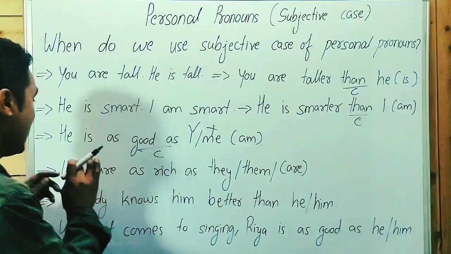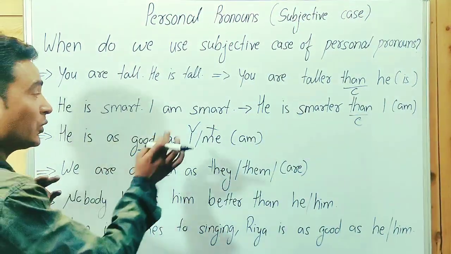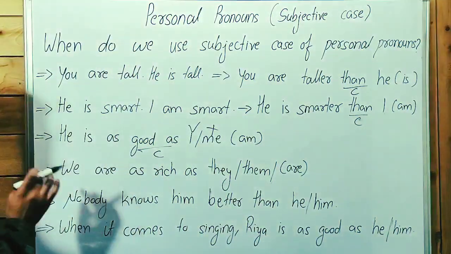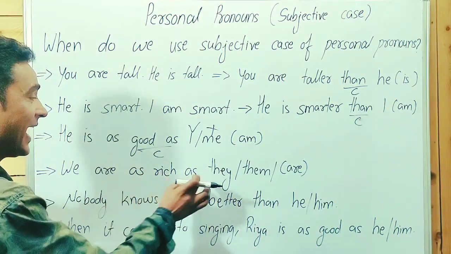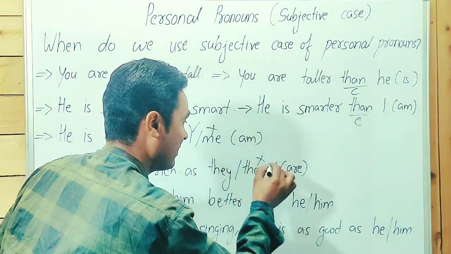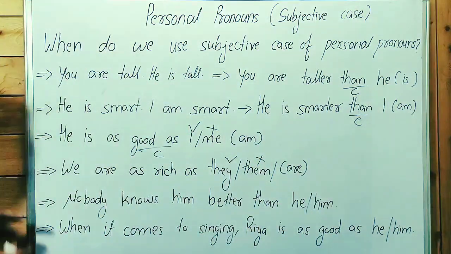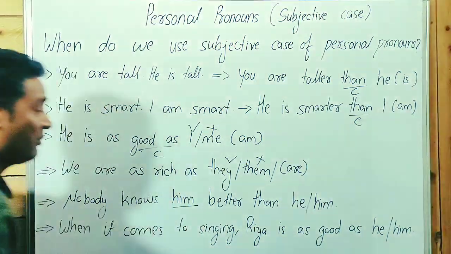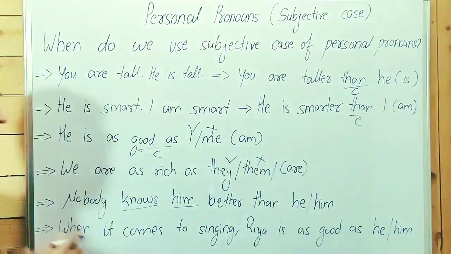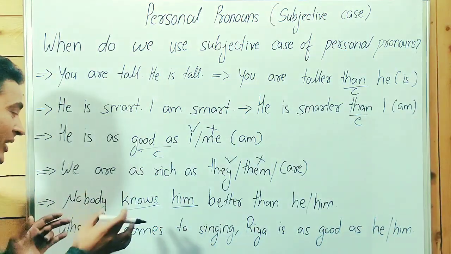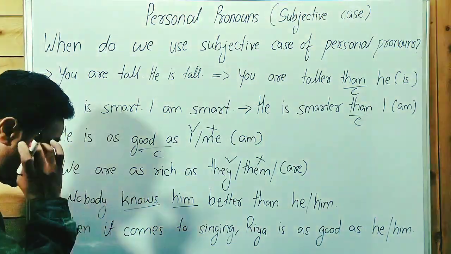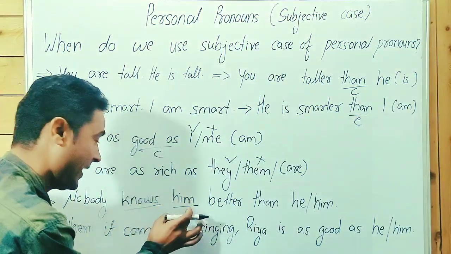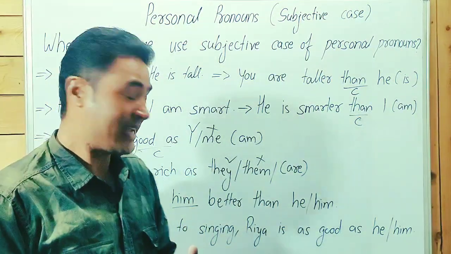It's not compulsory. He is as good as I am. You can write it or not; it depends on you. We are as rich as they, not them. They are. Now when we talk about "nobody knows him," guys, point to be noted. Him is the objective case. Knows is not one of the linking verbs. Nobody knows him. After a verb we use the objective case.